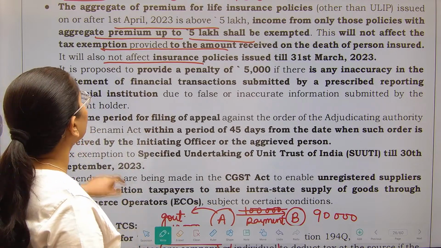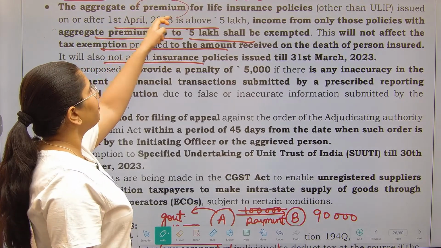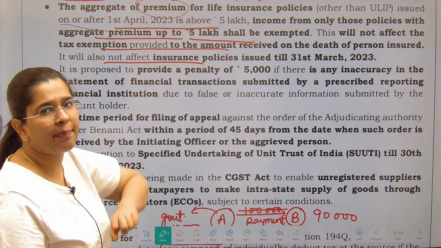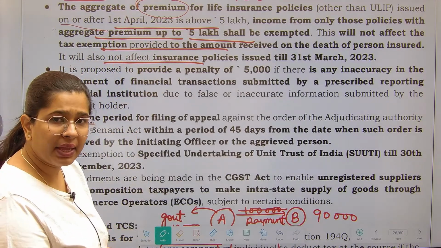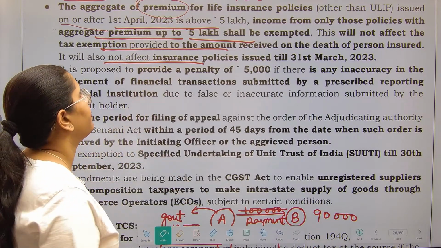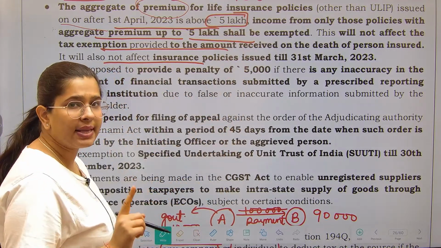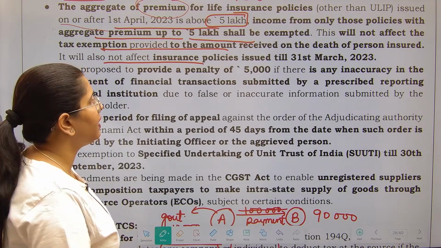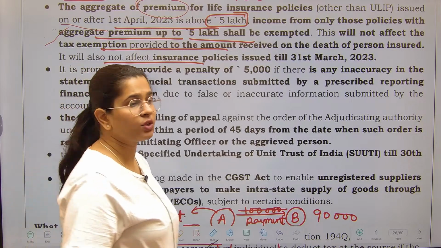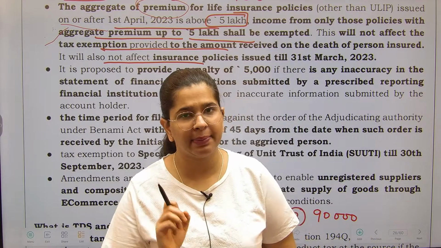Now government is saying that for any life insurance policies issued after 1st April 2023, that means the coming April, any kind of life insurance policy, if the aggregate premium is above 5 lakhs, then the income will not be exempt. Income from only those policies will be exempt to you which have aggregate premium up to 5 lakhs only. Now, why this particular initiative has been taken, let me explain to you.